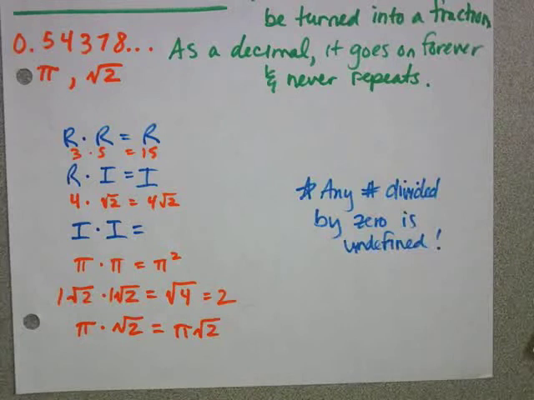And then I wanted just to remind you, we've talked about this already this year, but any number divided by 0 is undefined. Any number divided by 0 is undefined. These are short and sweet notes, so guess what? That's it. You're going to be able to do that worksheet now and decide whether numbers are rational or irrational.